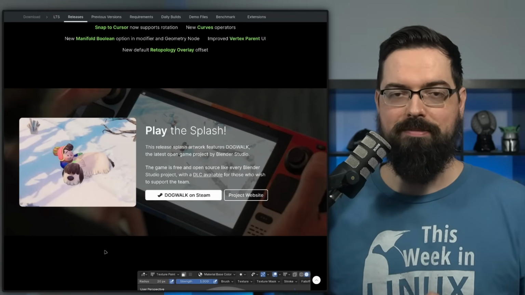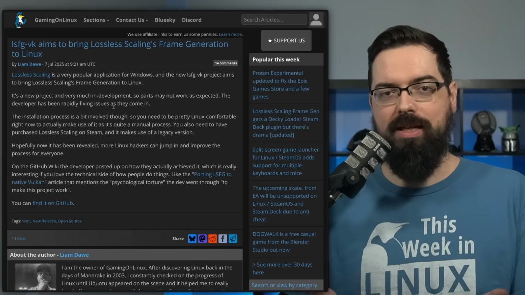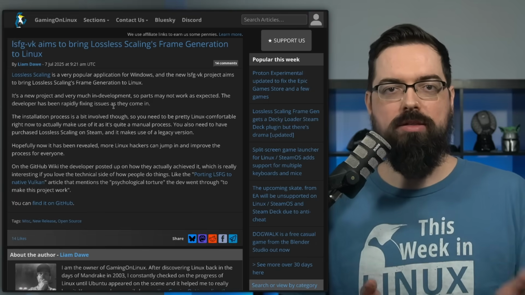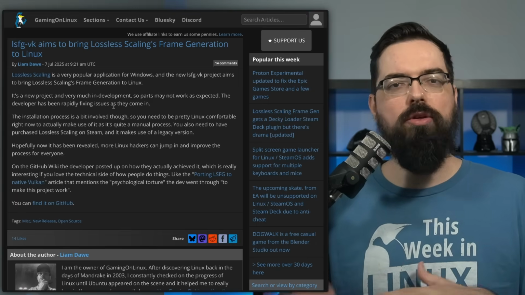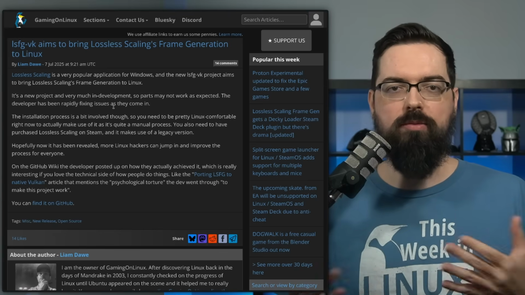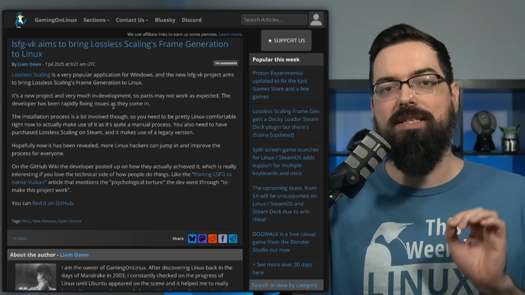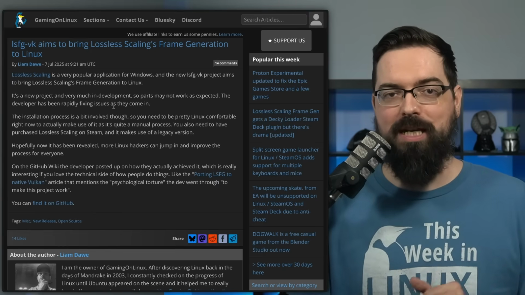I have some really cool news for those who are interested in upscaling or lossless scaling because frame generation with lossless scaling is now going to be available for Linux. Although it's still in the works in progress. It's not necessarily available for everyone, but this is very exciting news because even though it's in the early stages, there's a lot of fast progress being made.